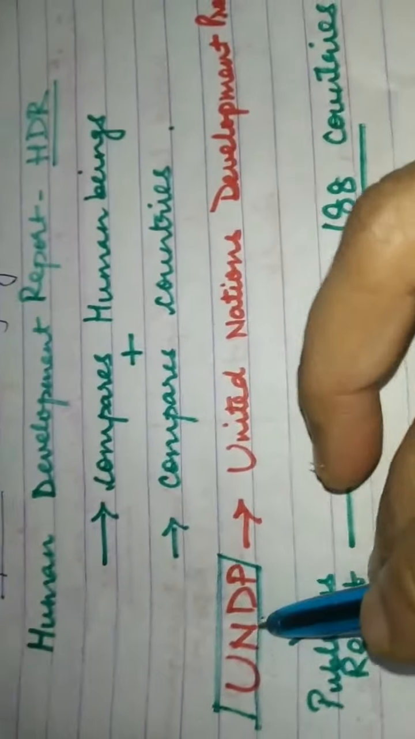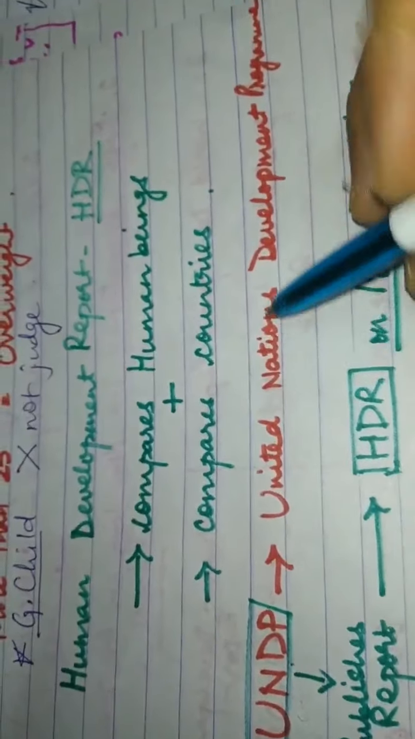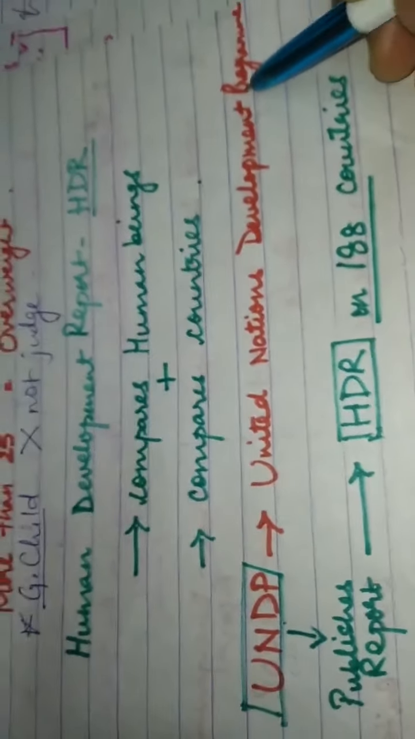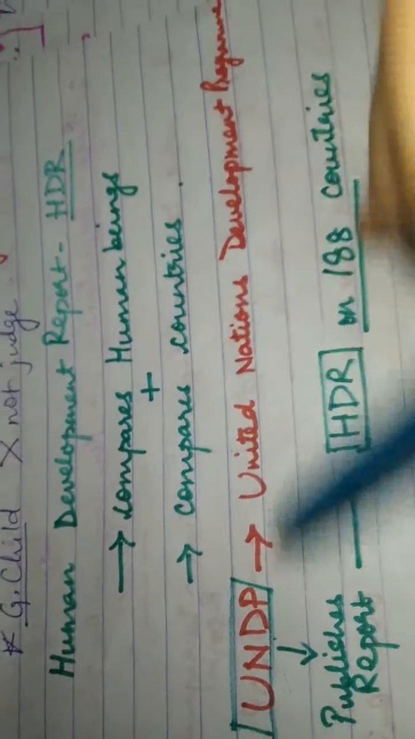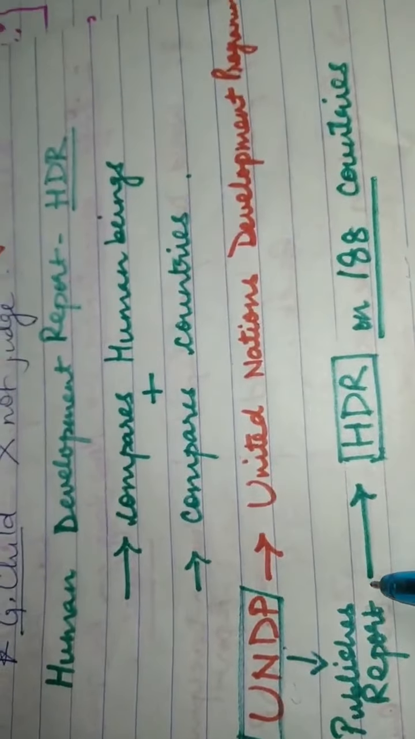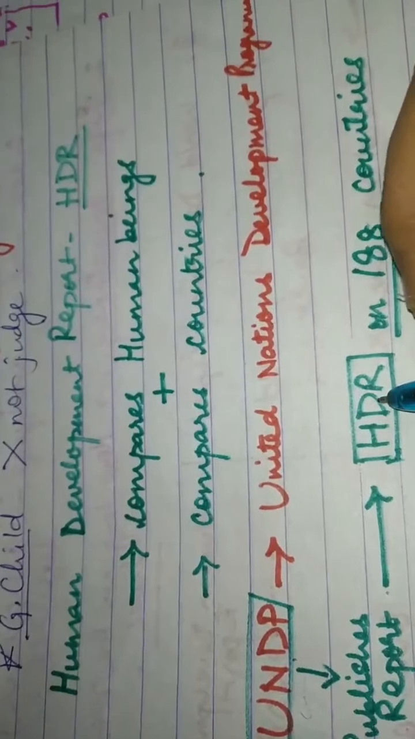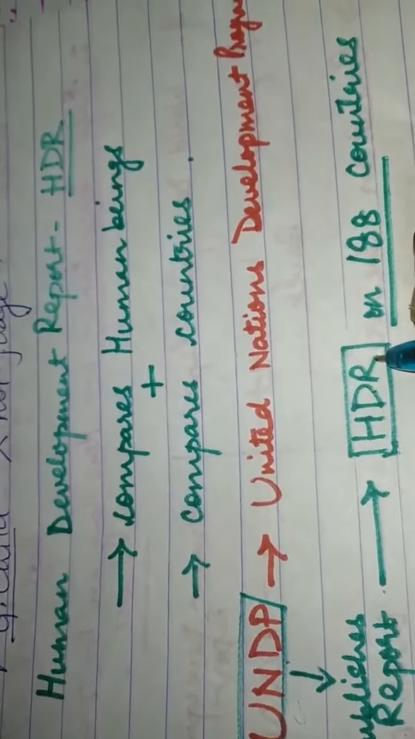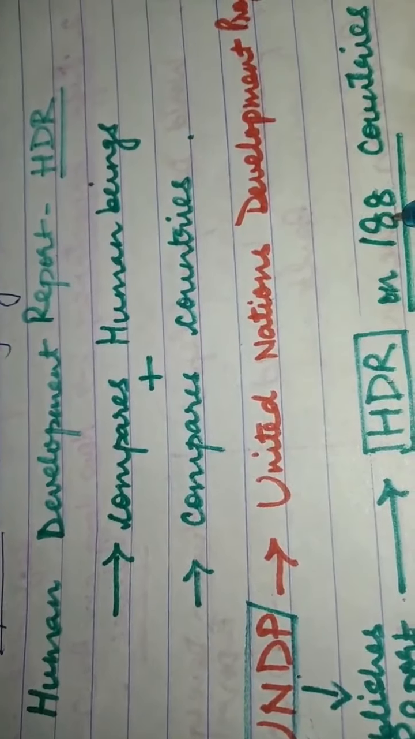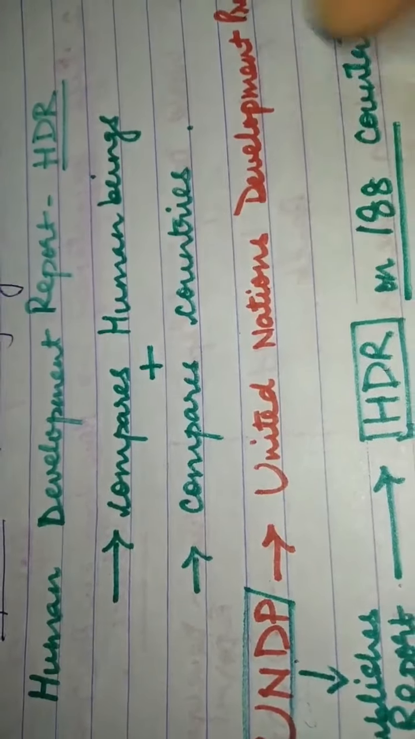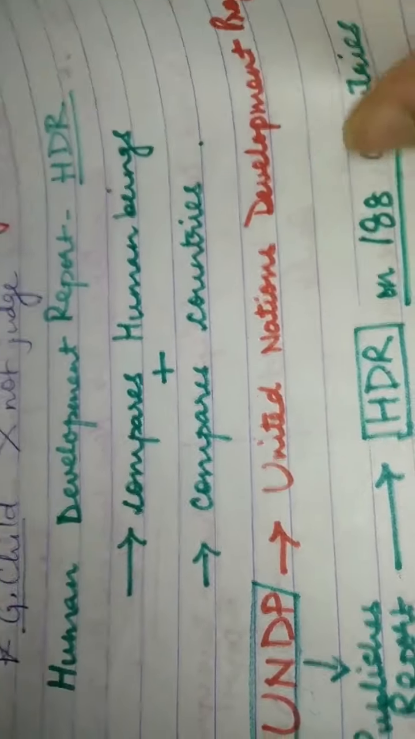UNDP. UNDP is United Nations Development Program. UNDP publishes a report which is called the Human Development Report, and it has listed around 188 countries in it. So it publishes a report on 188 countries and lets everyone know what is the development report of that country.